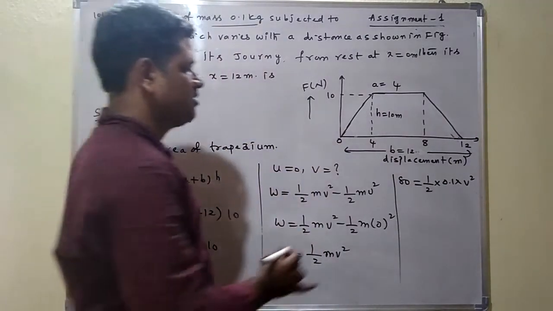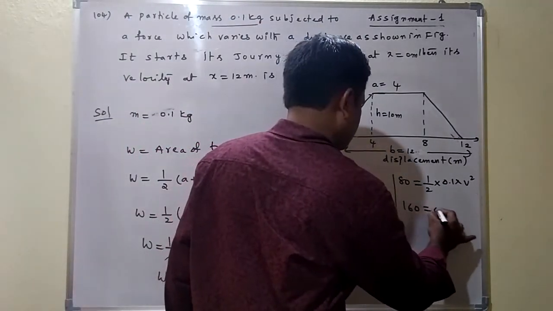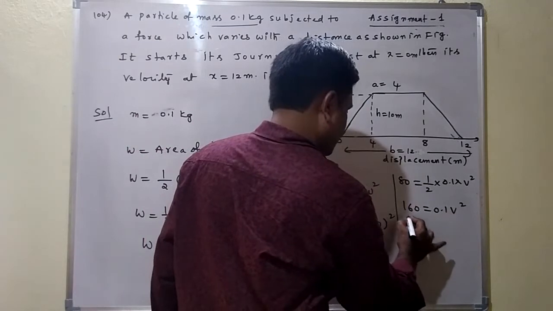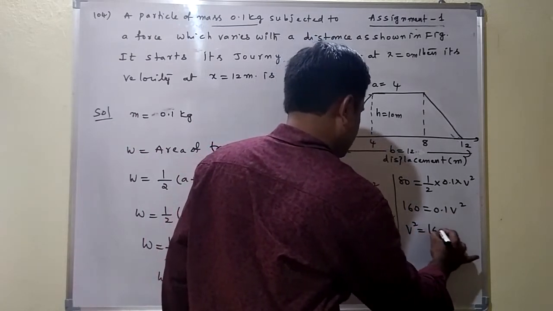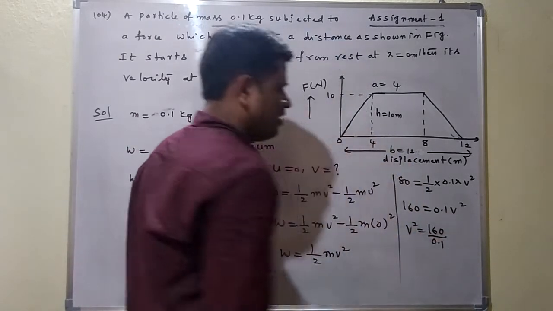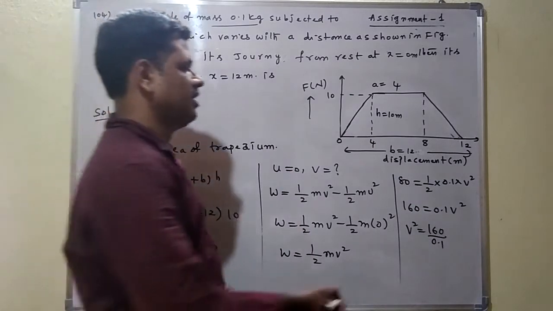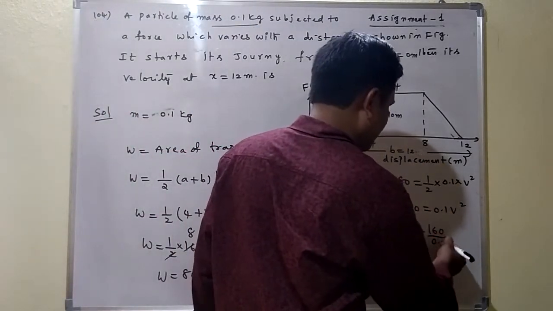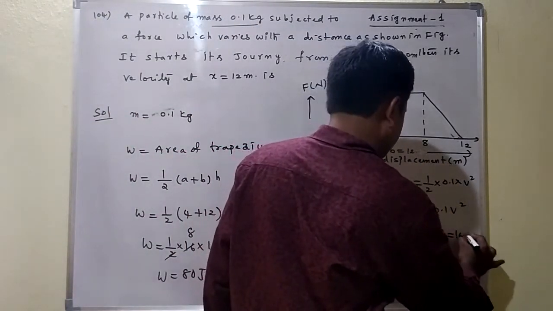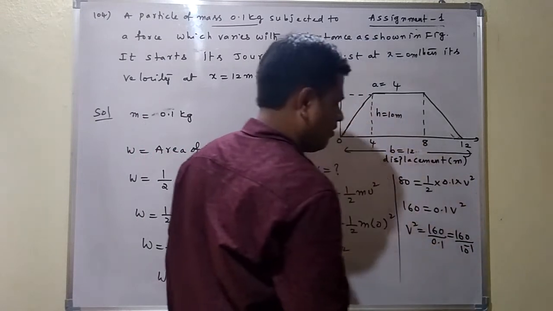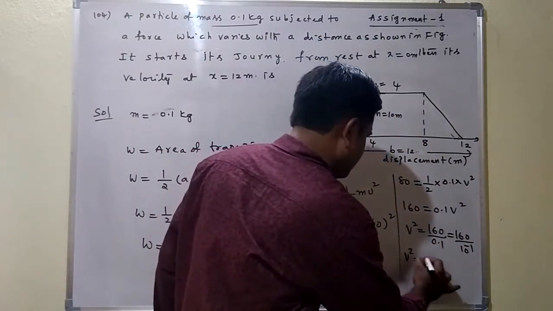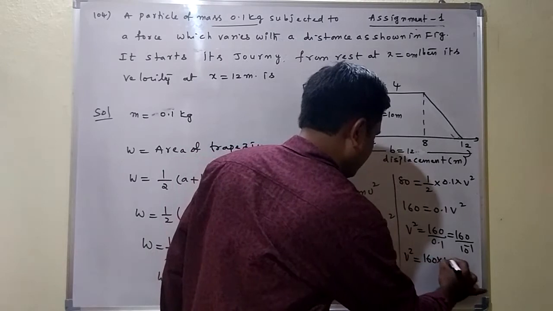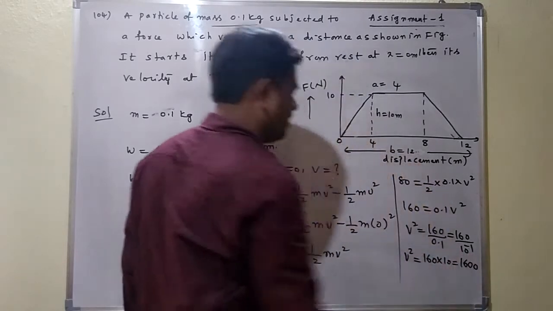From this, 160 is equal to 0.1 v square. Here v square is equal to 160 by 0.1. Here 0.1 means 10 to the power of minus 1, and 10 to the power of minus 1 taken into the numerator, or this can be written as 160 by 10 to the power of minus 1. So v square is equal to 160 into 10, which we get as 1600.